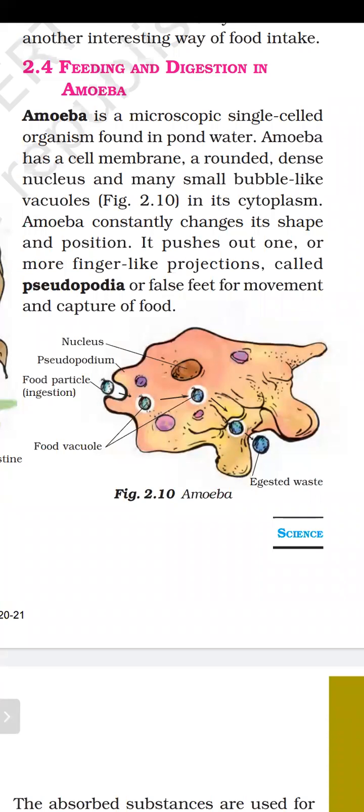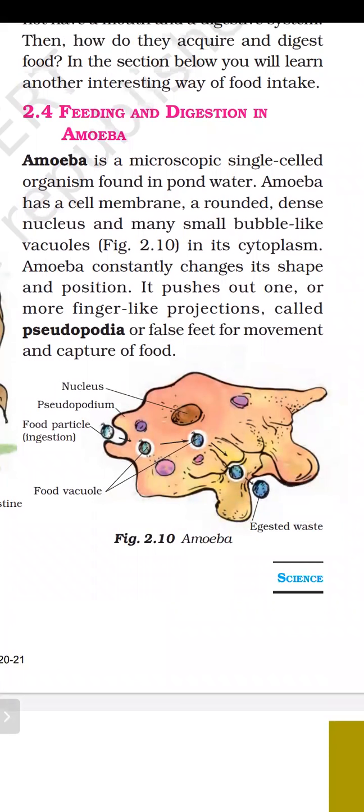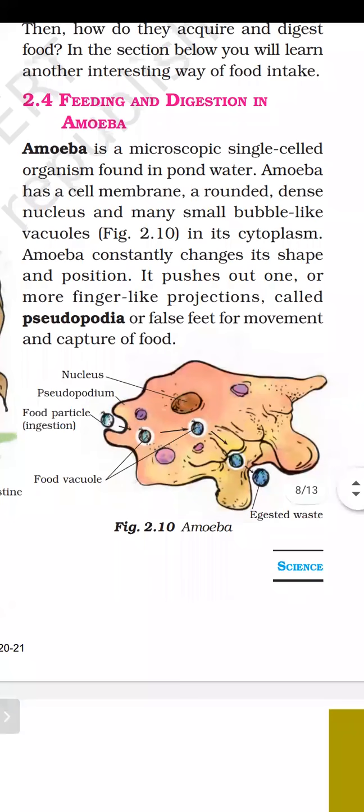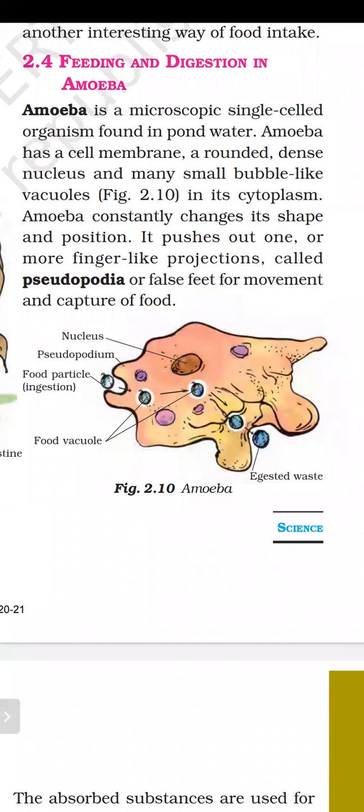And what is a cell? As we have discussed in the previous chapter, chapter one, the cell is the basic living unit of all organisms. All organisms are made of tiny basic units, and those tiny basic units are known as cells. We also discussed the cell structure. The outer boundary of the cell is known as the cell membrane. Inside the cell, the central part is known as the nucleus, and in between the nucleus and the cell membrane there is a jelly-like substance known as cytoplasm. We discussed this topic in the section on the cell. Now we will discuss amoeba.